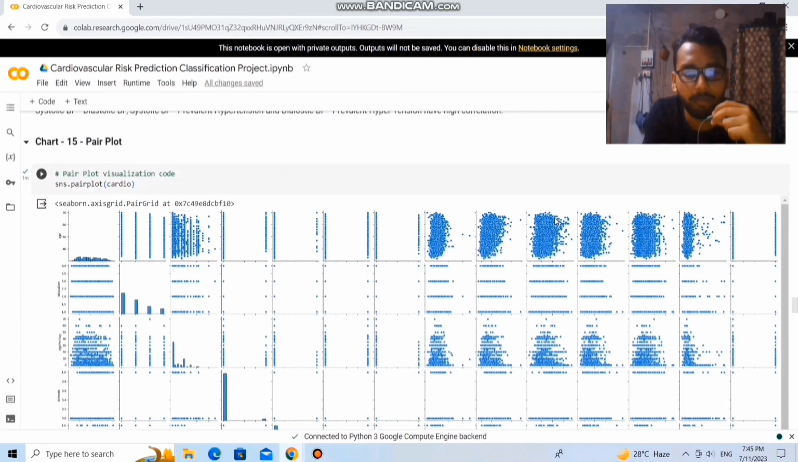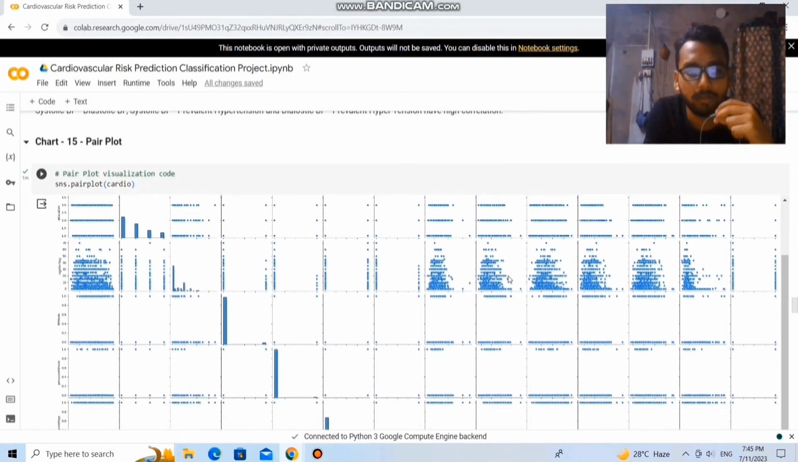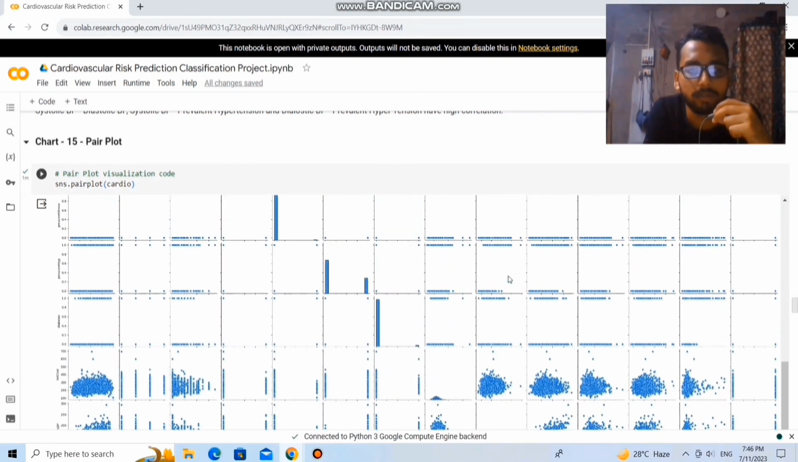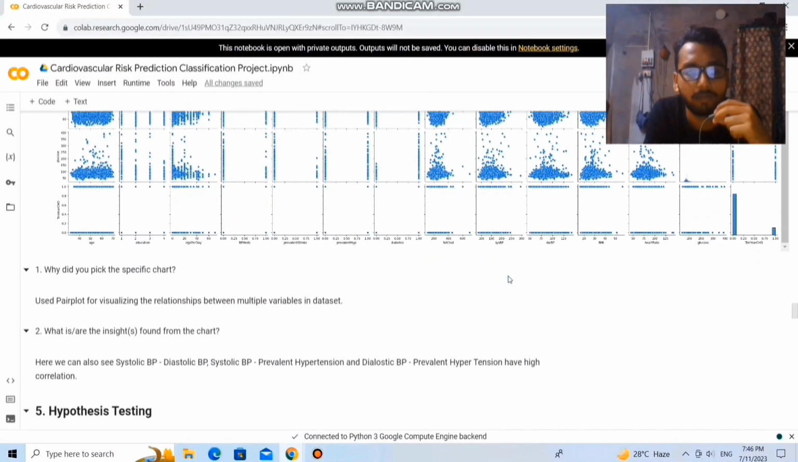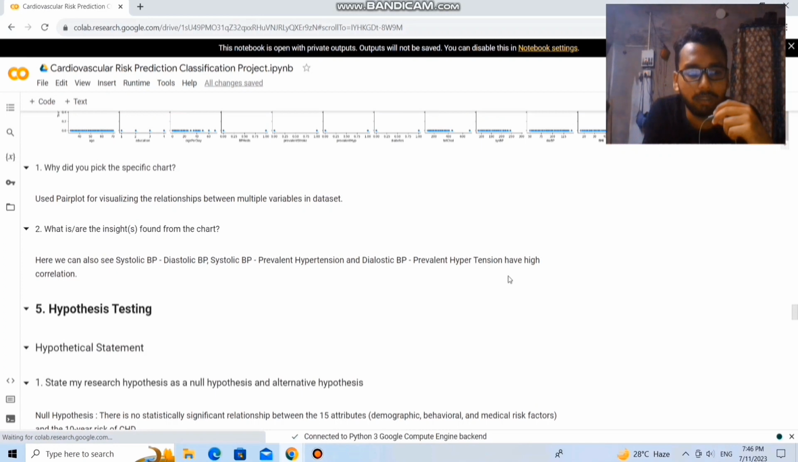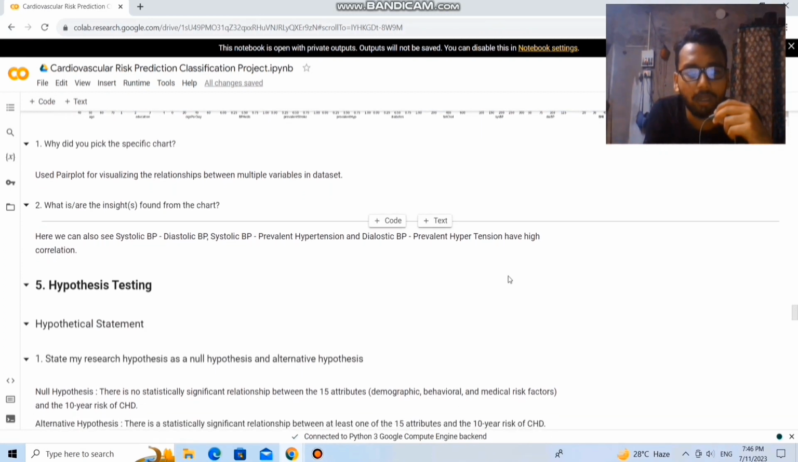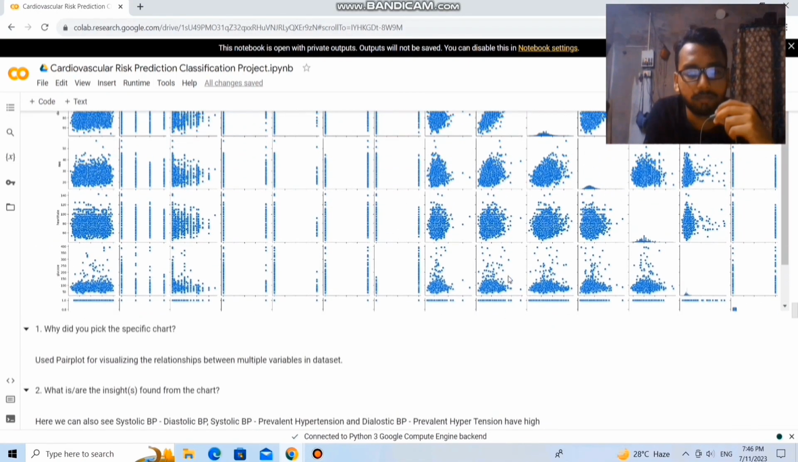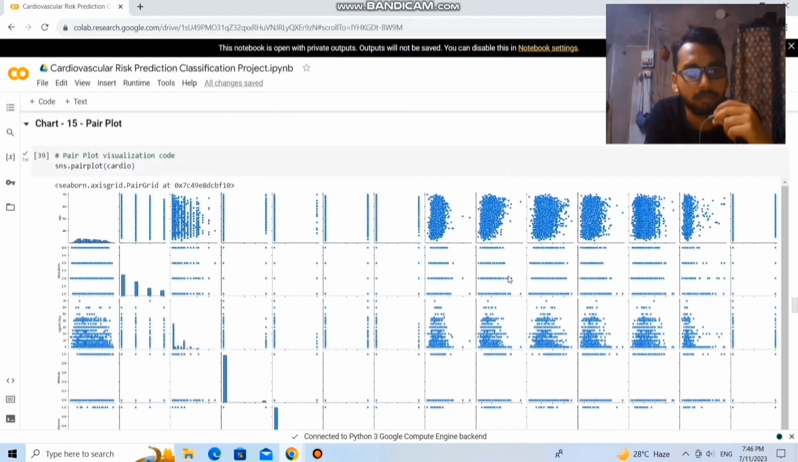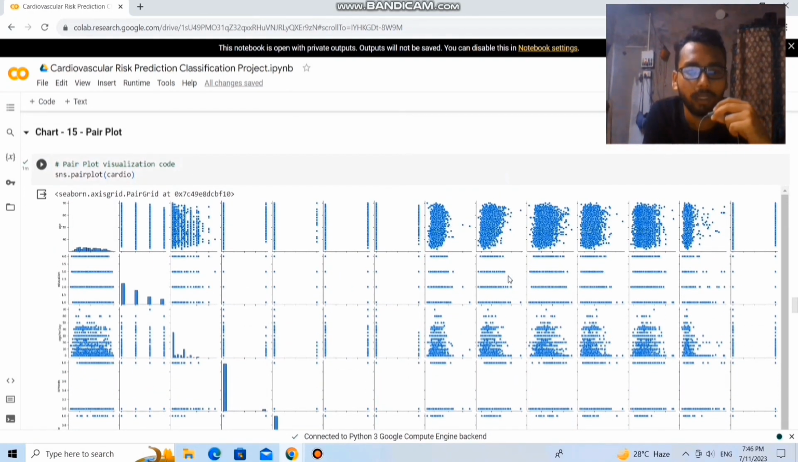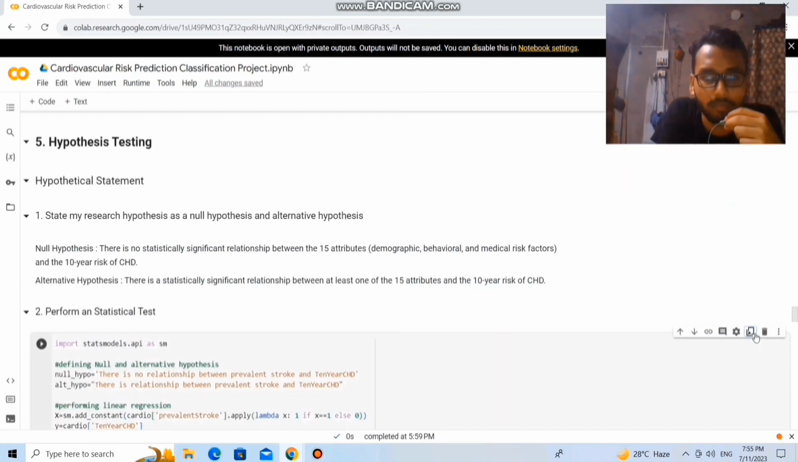So here is the pair plot. Here is a pair plot of different variables with different variables. Here you can also see that the systolic blood pressure and the diastolic blood pressure have high correlation. Here is a pair plot among the different variables of the data set.